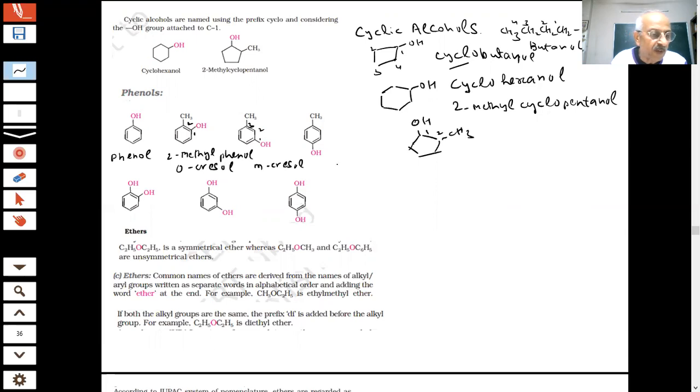Sometimes they may ask in the paper. What will be this? 1, 2, 3, 4. 4-methyl phenol is the IUPAC name, and this is at the para position, called paracresol. Students, you can note these down. I am not talking of common names of all compounds, only of some important compounds which we will be using a lot in our organic chemistry.